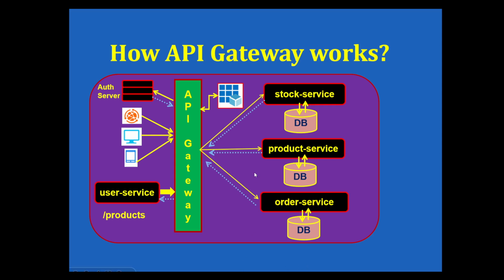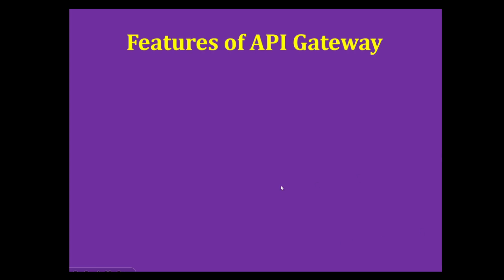Finally, the API gateway will send the response back to the calling client microservice. This is how the API gateway will work: the request will flow from the calling microservice to the API gateway, to the target microservice, and the target microservice will send the response back to the API gateway, to the calling client microservice. What are the important features of the API gateway?